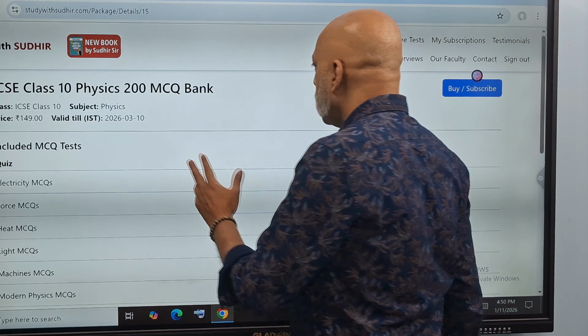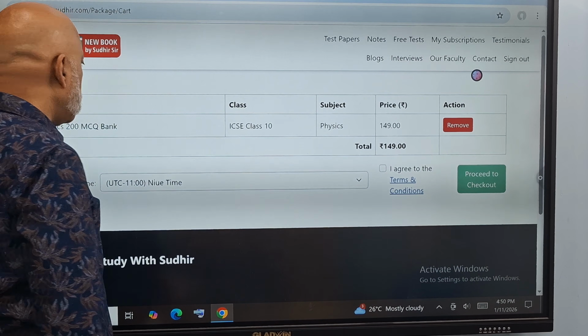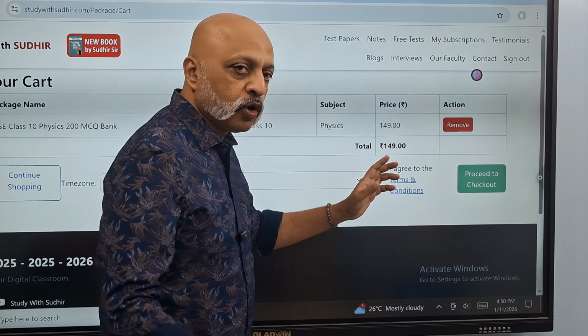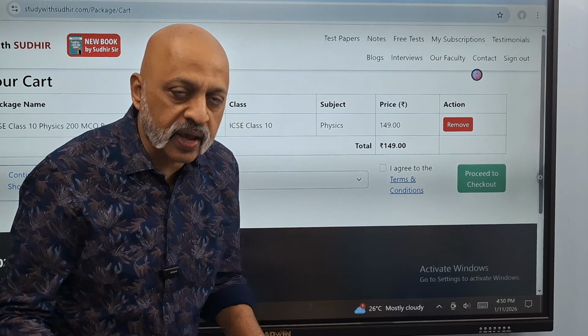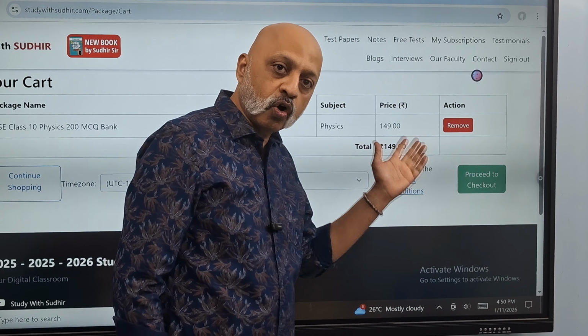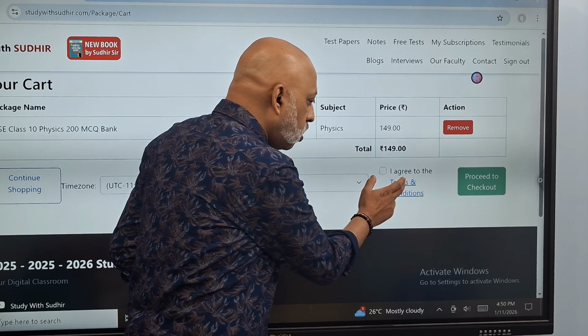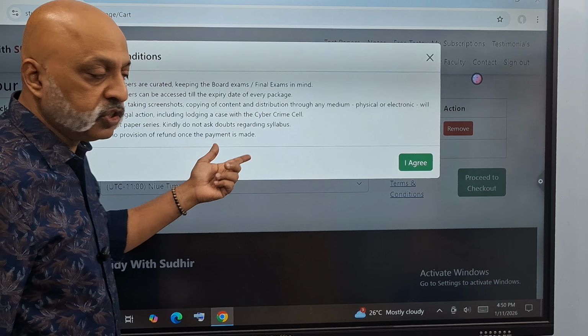So what you need to do is essentially to go to buy and subscribe. You see out here, okay, 149 rupees. What you see here is what you pay. You don't pay 1 paisa more than 149, which is the cost of this one. Okay. And then when you click on terms and conditions, this is something which you need to see.